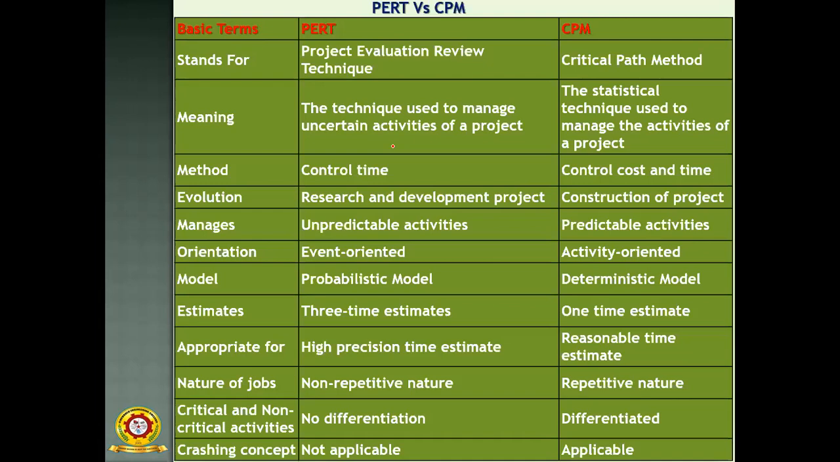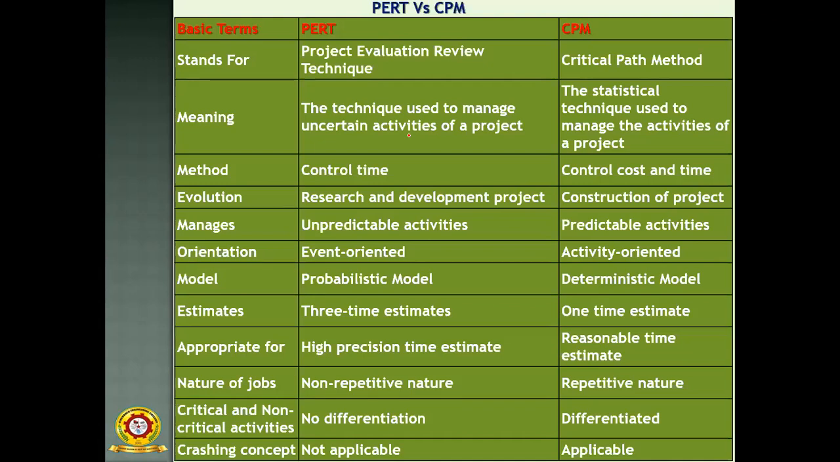And CPM is the technique used to manage the activities of a project. In PERT, we are using statistical techniques to manage the activities of a project. Then the next point is control. In PERT there is control of time, and in CPM there is control of both cost and time. So in PERT, we are focusing only on controlling time: how to manage the time, and how to complete the project as early as possible.